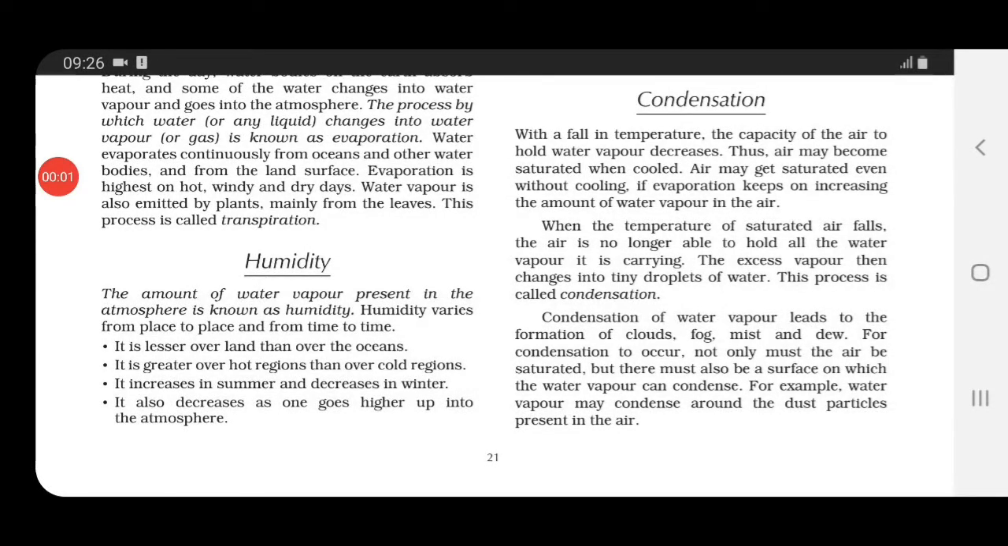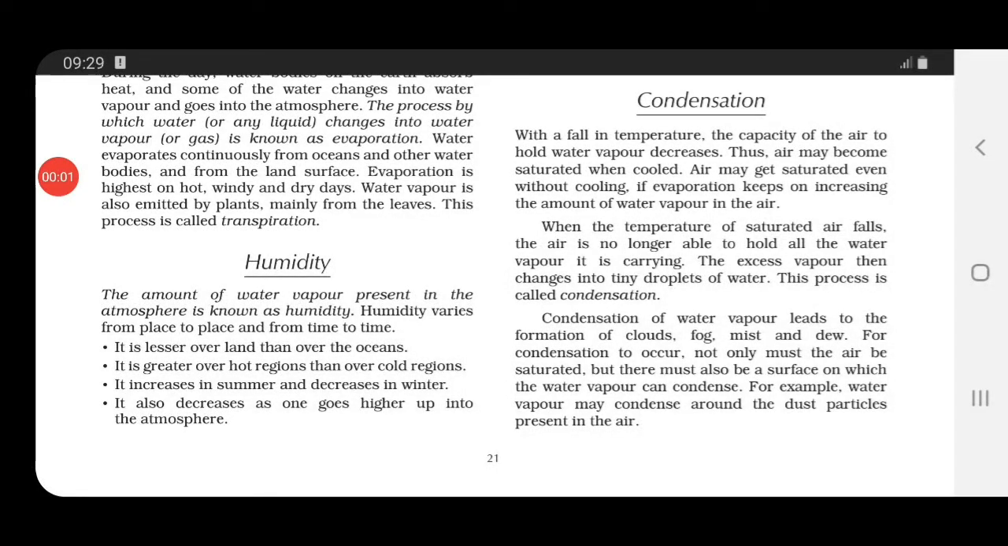Now talking about humidity. What is humidity? The amount of water vapor which is present in the atmosphere is known as humidity, that which we call nami. During this time you feel very sticky. There is a lot of moisture in the air. Now, humidity, children, varies from place to place. Varies means it differs from one place to another, and from time to time it changes.